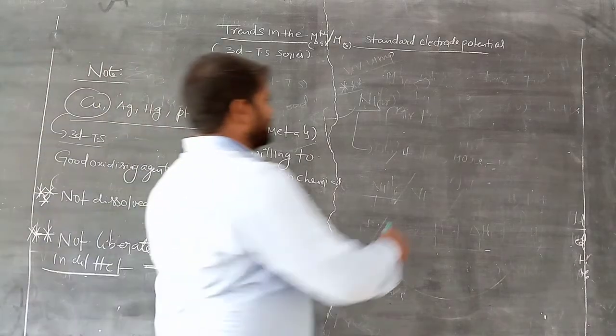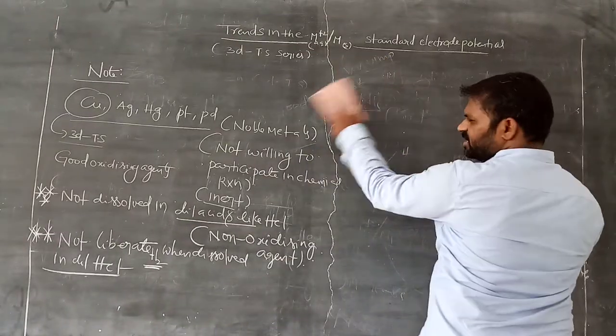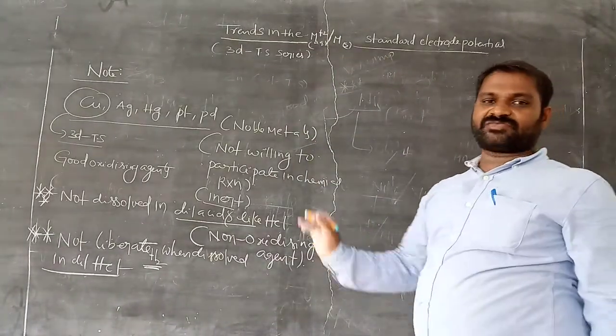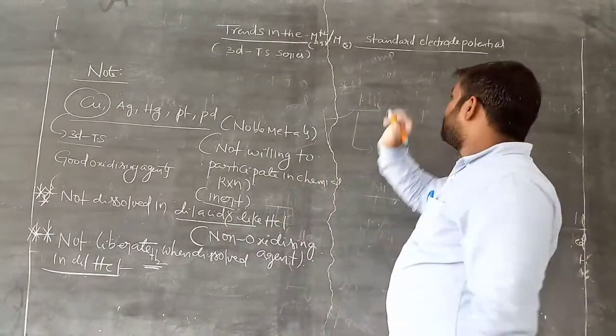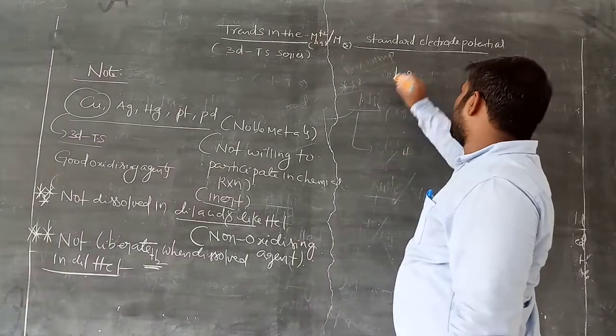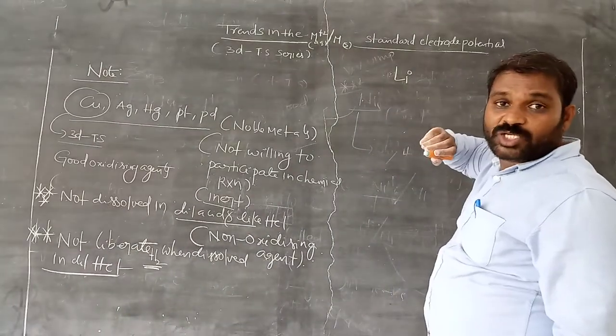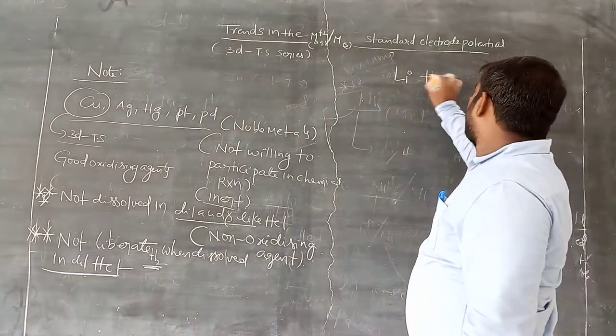That means all these metals cannot produce hydrogen gas when they interact with acid. For example, lithium is a good reducing agent. It has a negative electrode potential, am I right?